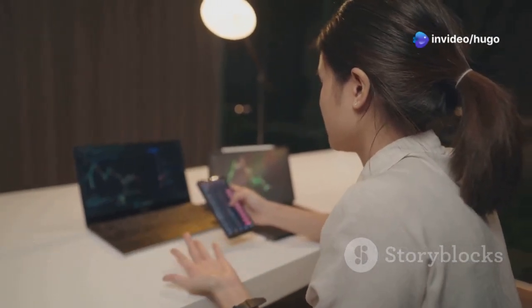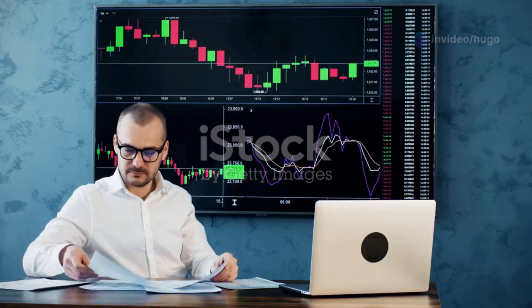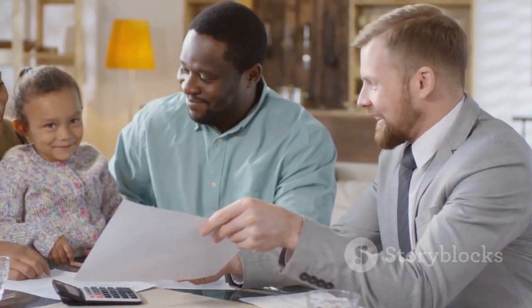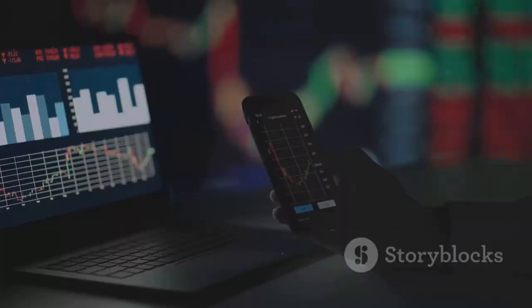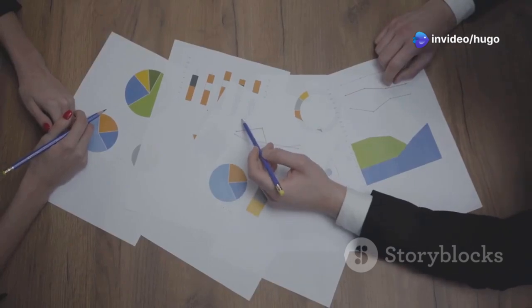Investing can be scary. You are putting your hard-earned money on the line, but it can also be rewarding. You can grow your wealth and achieve your financial goals. The key is to invest wisely. You need to understand what you are investing in. That means understanding financial statements.